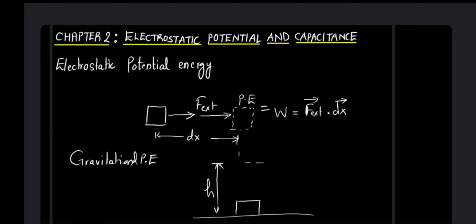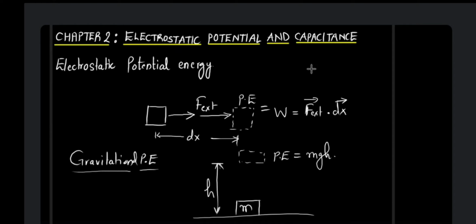You are doing a positive work over here, raising this body to a height of h. So the same work is stored as the potential energy of this body, that is given as mgh, where m is the mass of the body, g is acceleration due to gravity, and h is the height through which it is raised. This was gravitational potential energy.